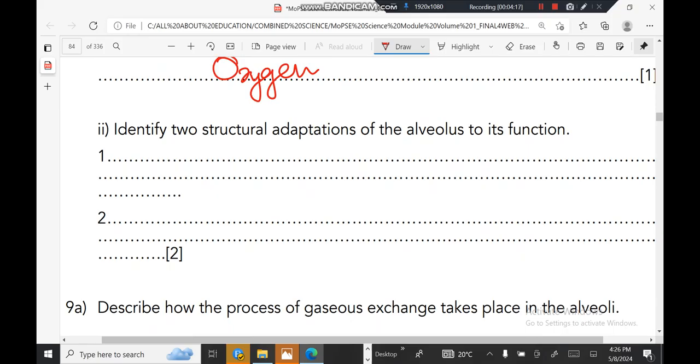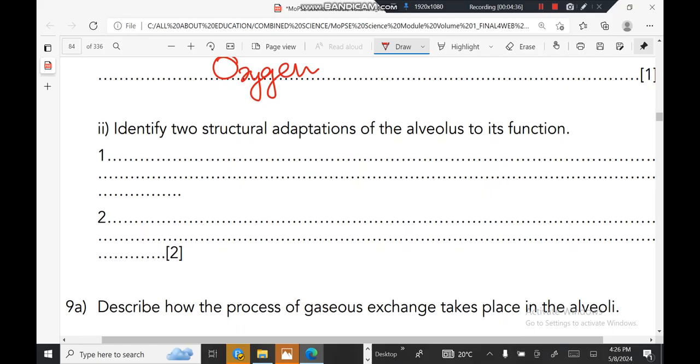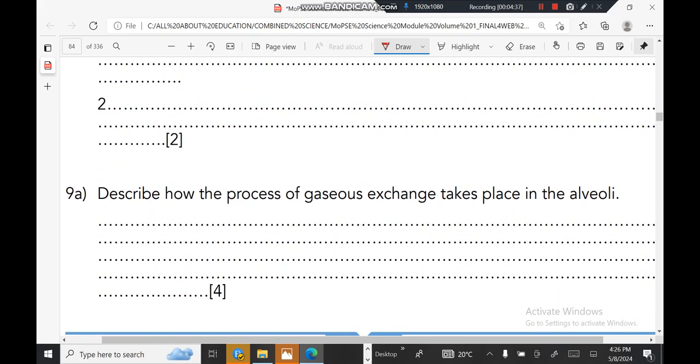It is also surrounded by a network of capillaries to accelerate gaseous exchange. And you can also say there are millions of tiny alveoli to create a large surface area for maximum diffusion and gaseous exchange.